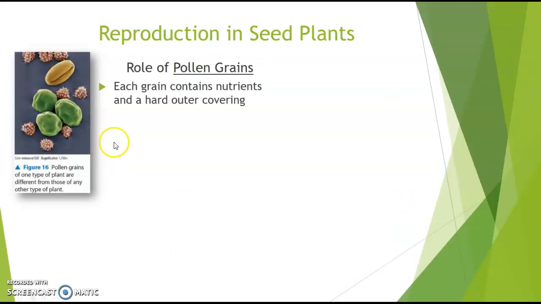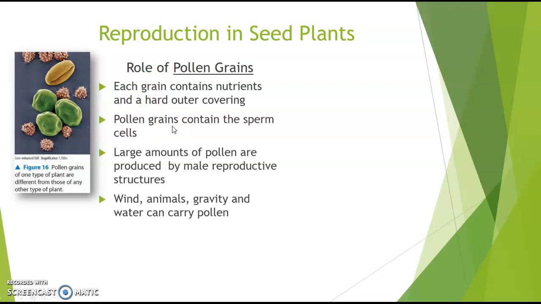Seed plants have pollen. I know you've seen that yellow hazy cloud recently. That's pollen from the trees that are growing in your neighborhood. Each yellow pollen grain has nutrients and a hard outer covering. Pollen grains actually contain the sperm cells of the plant that they come from. Large amounts of pollen, which is why you see those green and yellow clouds in the sky, or your car gets covered with that yellow film. That's large amounts of pollen that are produced by the male reproductive structures in a plant. Wind carries pollen, animals can carry pollen, even gravity and water can carry pollen.